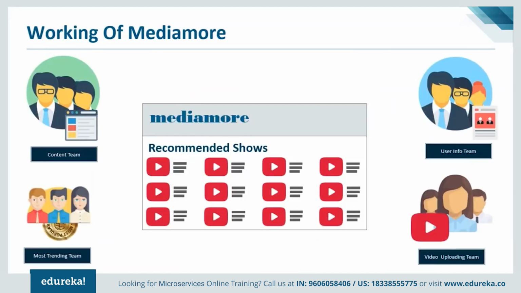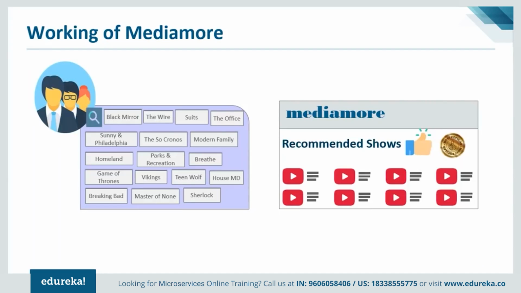So, the developers are divided into small agile teams such as the content team, video uploading team, most trending team, search team, etc. Each team has its own functionalities. The content team handles the millions of TV shows that the application provides. The video uploading team has the responsibility to upload all the content into the application. The most trending team houses the most trending shows according to the geographical location of users, and so on. These small teams of developers relate each and every piece of content with the metadata that describes the searched content.